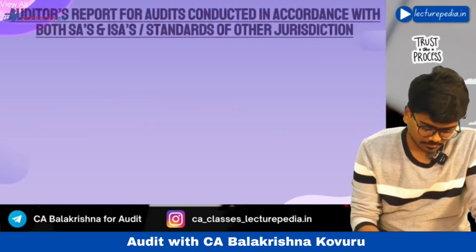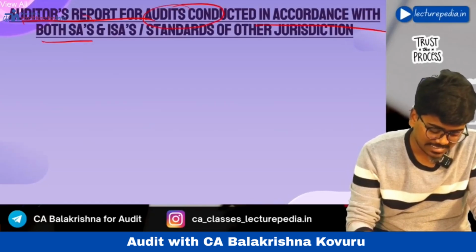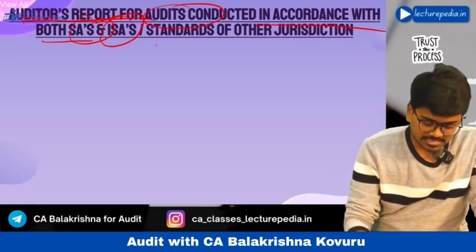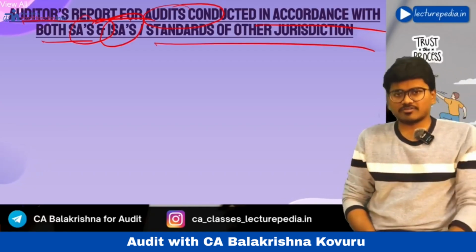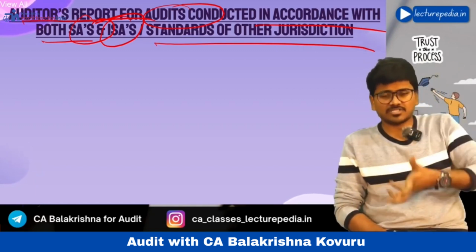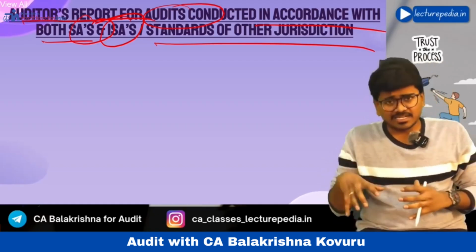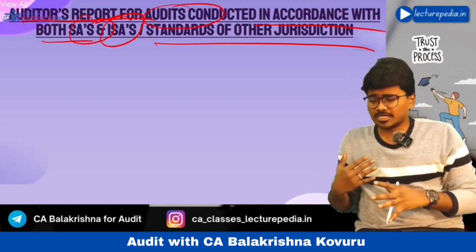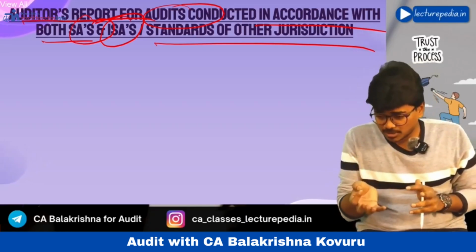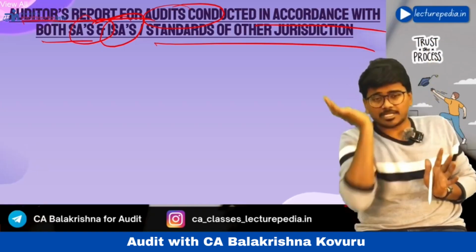Next, auditor's report for audits conducted in accordance with both SA and international standards on auditing or standards of other jurisdictions. Sometimes, let's say an American company has a branch office or a subsidiary in India. For the Indian subsidiary, you will conduct the audit in accordance with standards on auditing, and the audit report of the Indian subsidiary should also be sent to that American parent company.